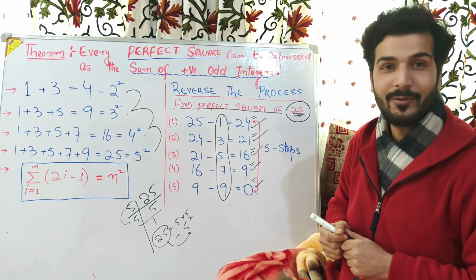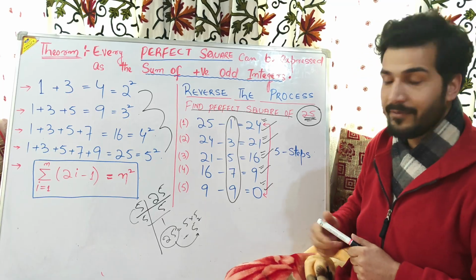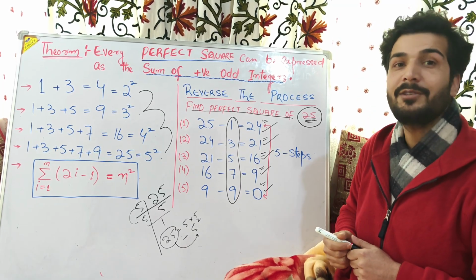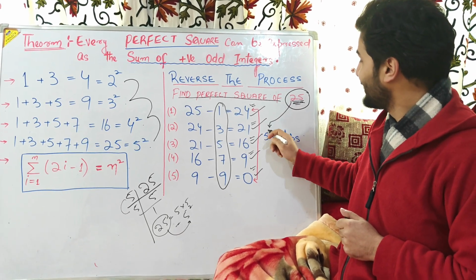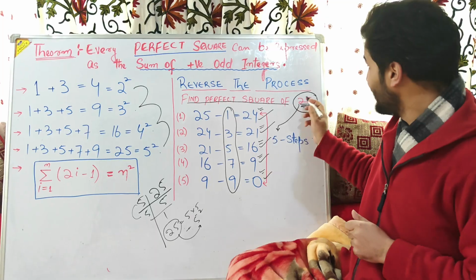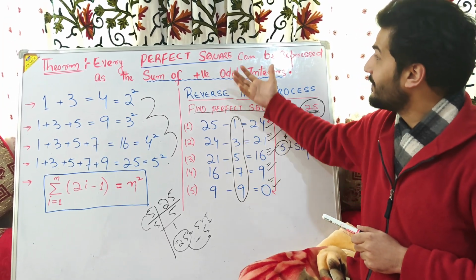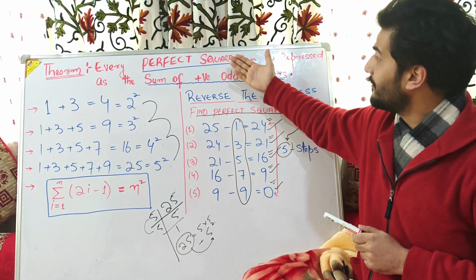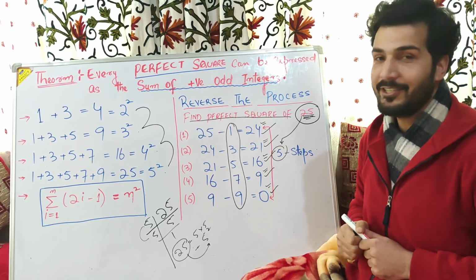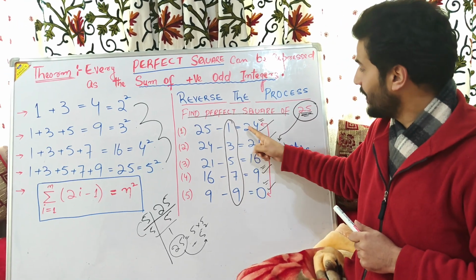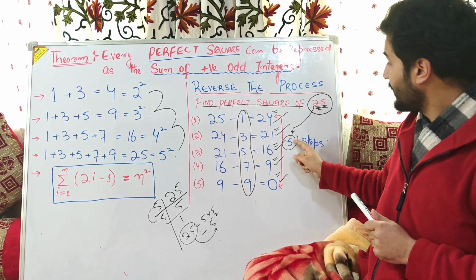So from this, what can we conclude? If this process takes 5 steps to complete, it means that 25 is the perfect square of 5. So this is the conclusion that we can get from this theorem: every perfect square number can be expressed as the sum of positive odd integers. Here, if there were 6 steps, then the perfect square root of the number would be 6.